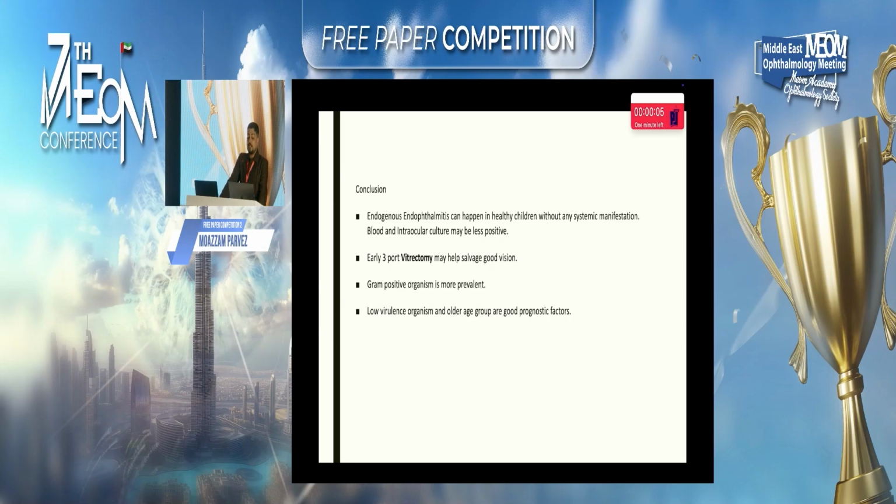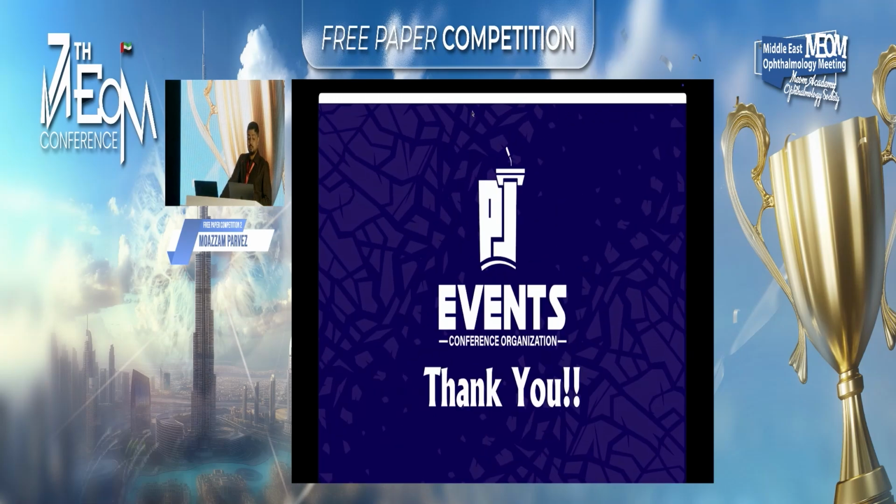Blood and intraocular culture may be less positive. Early 3-port vitrectomy may help salvage good vision.